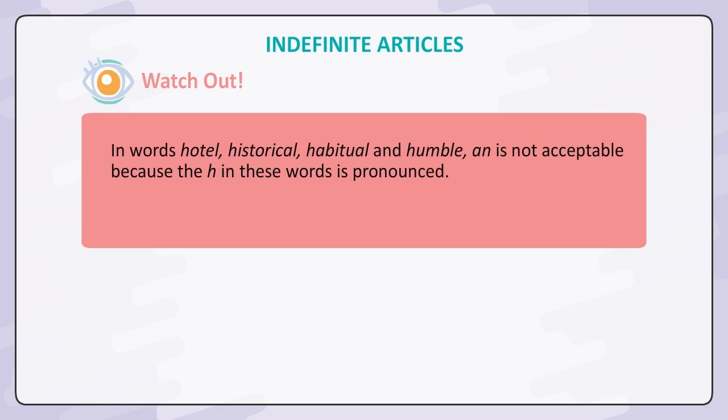Watch out. In the words hotel, historical, habitual, and humble, an is not acceptable because the H in these words is pronounced. Example: the Red Fort is a historical monument.